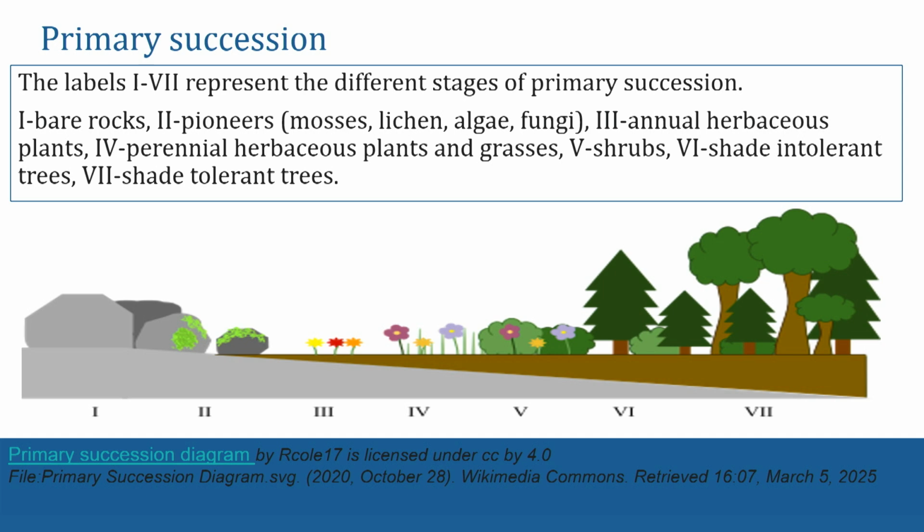Then after that, we'll have these annual herbaceous plants. Those are basically like herbs. Think of anything, oregano, thyme, those are all herbaceous plants. After that, we'll have perennial herbaceous plants and grasses. So instead of only blooming once a year, perennial plants come back every year, right? And what I want you to notice, look at this picture close to the Roman numerals 1, 2, 3, and 4. Notice how we started with all gray there on the left, and then on the right we're ending with all brown.